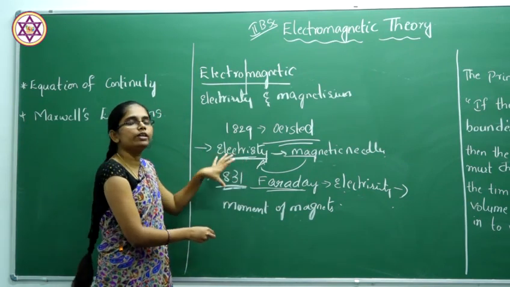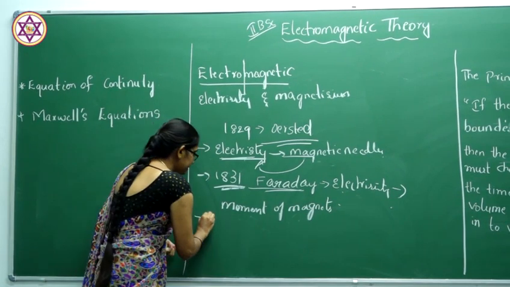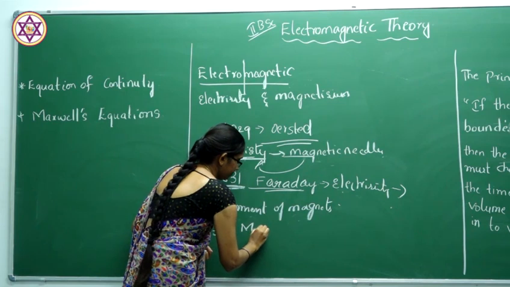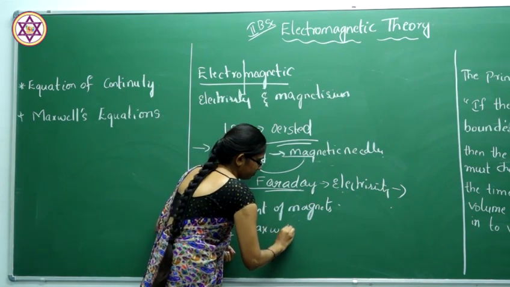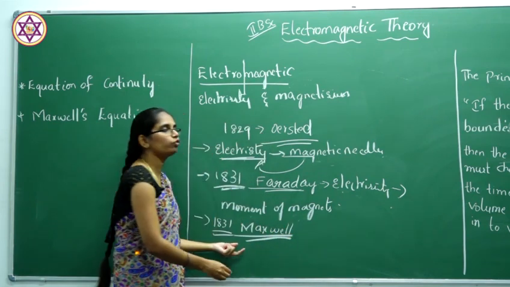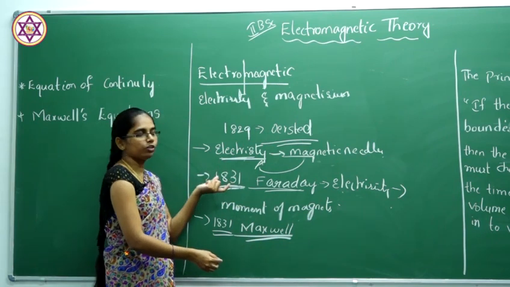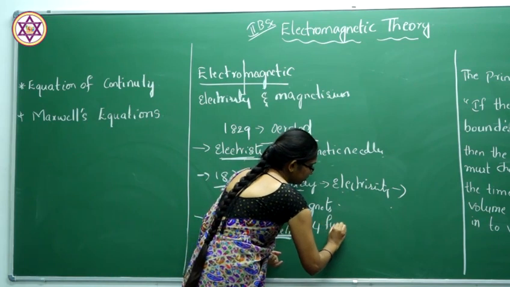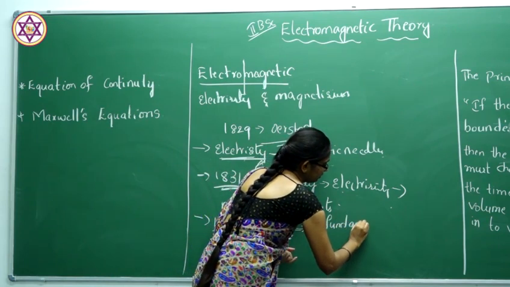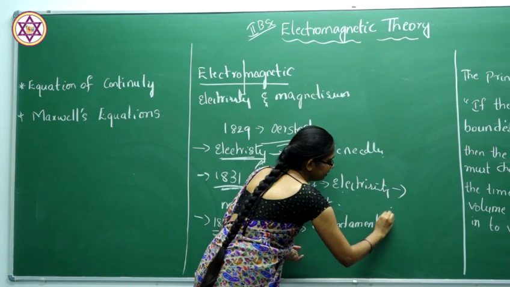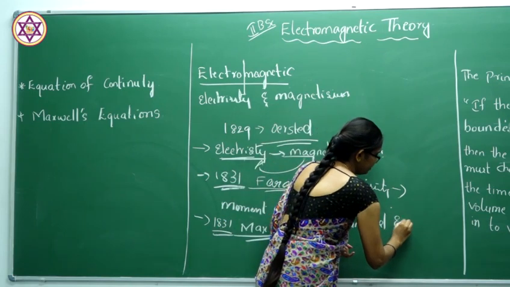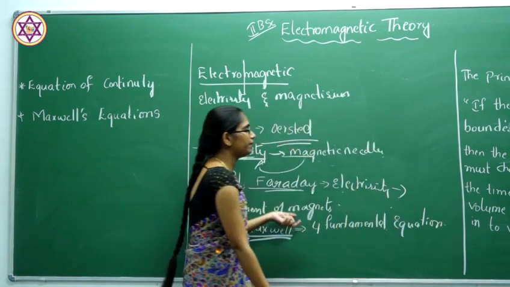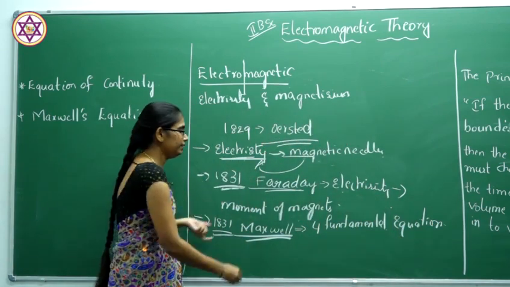From these two experiments, the scientist Maxwell gave four fundamental equations of electromagnetism by combining these two experiments.